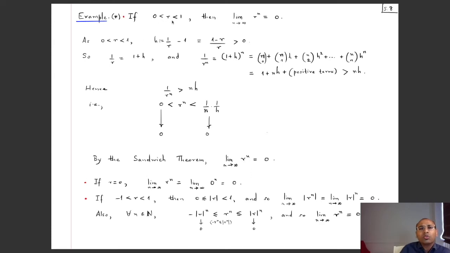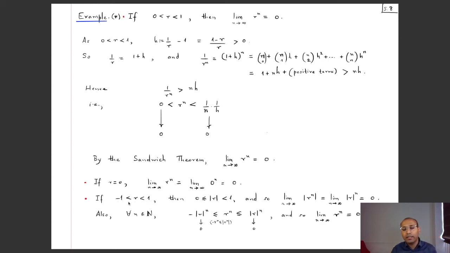But what was so special about having r in between 0 and 1? Let's also look at what happens with some other values of r. For example, if r is equal to 0, then this is just the constant sequence which is 0 always. So 0, 0, 0, that is of course convergent with limit 0. So even if r is bigger than or equal to 0 and less than 1, the limit of this sequence is equal to 0. What about the case when r is in between minus 1 and 1?